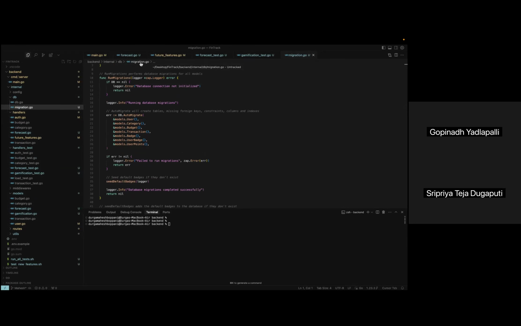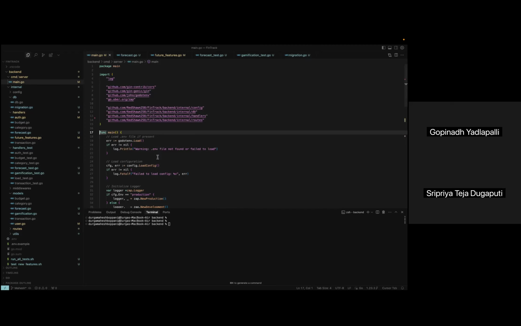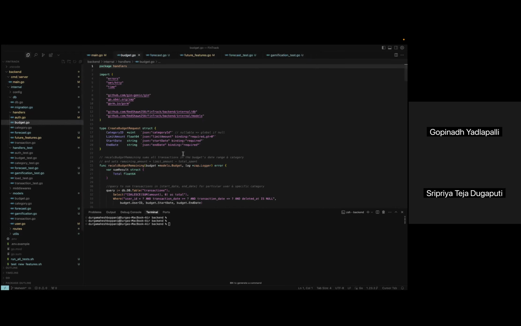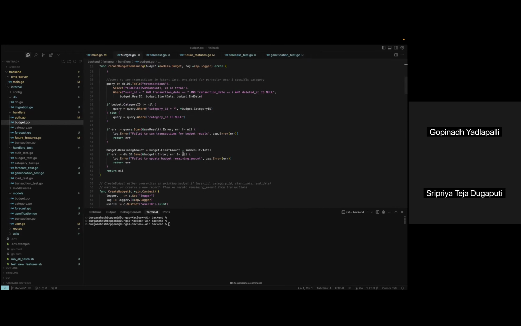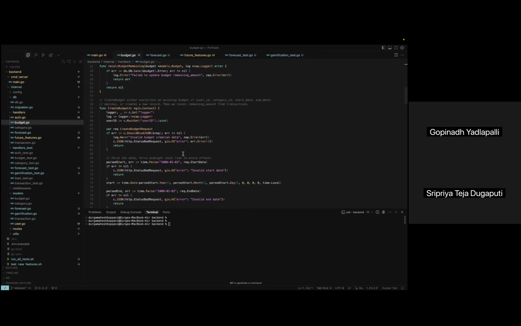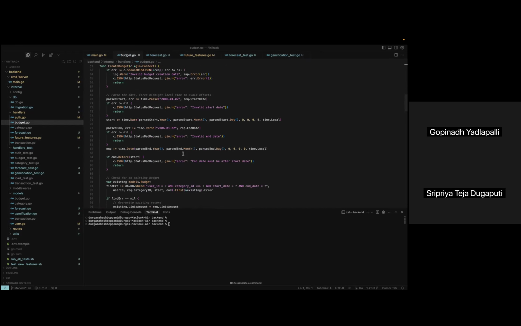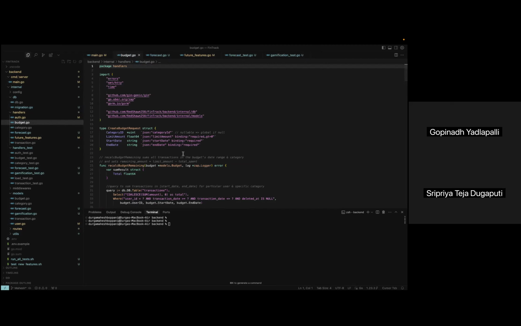For the alert generation logic, we monitor user activities such as budget overspending or missing transaction logs and automatically trigger notifications. We developed endpoints like API notifications for fetching user alerts, API notification preferences to update settings, and API notifications ID read for marking alerts read or unread. Each endpoint includes proper authentication checks and optimized queries to handle large notification volumes efficiently.